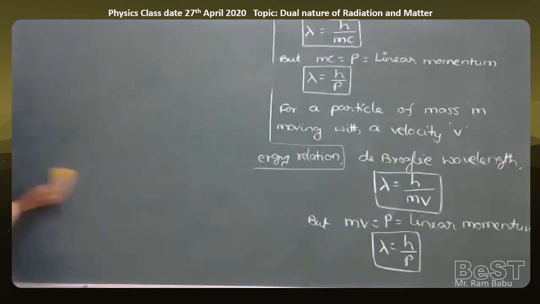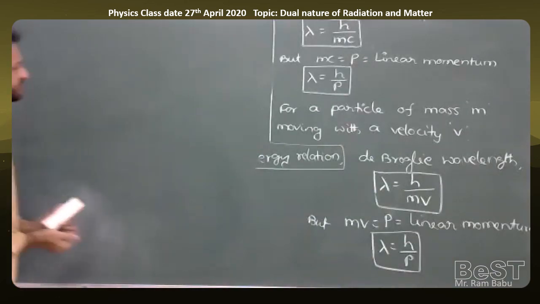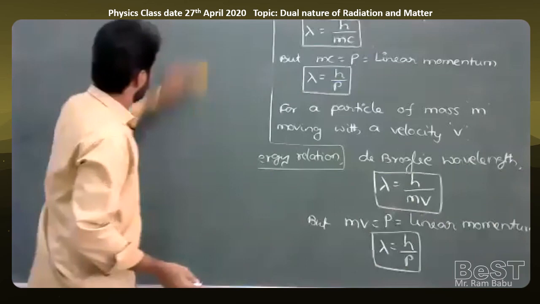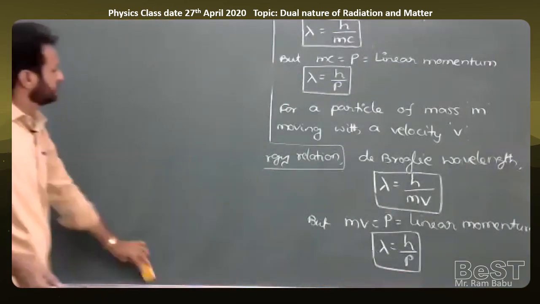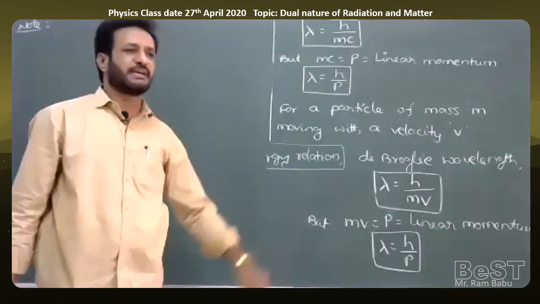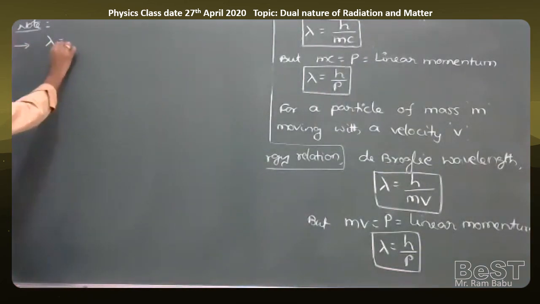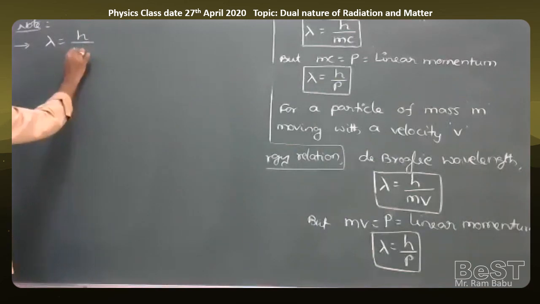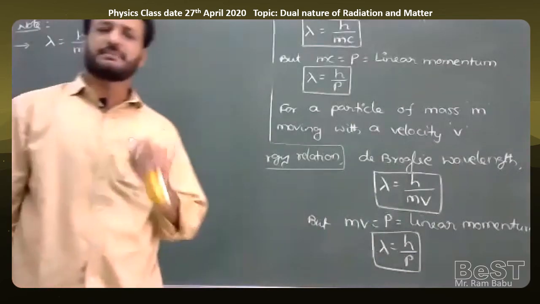From this last formula, the de Broglie wavelength, we will discuss some general points only. So some general note points we can discuss here. What is the de Broglie wavelength formula? Lambda is equal to h by mv. So from the formula lambda is equal to h by mv, how does lambda depend upon the mass and velocity of the particle?